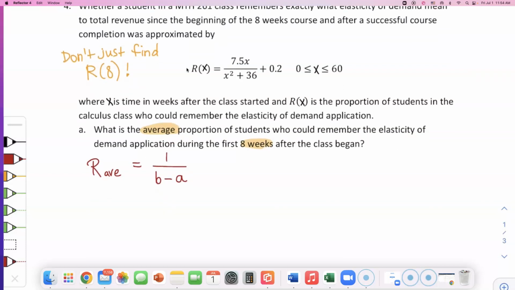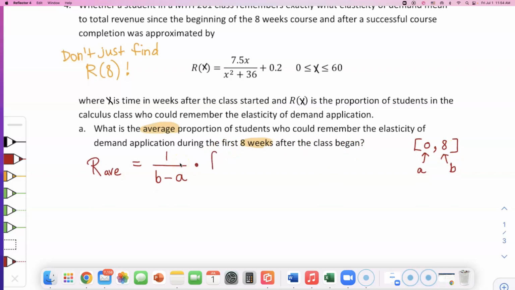We are going from week 0 to the first 8 weeks. So A will be 0 and B will be 8, because we're going from week 0 to week 8, okay? If they wanted us to go all the way up to week 12, then my B would have been 12. After finding that fraction, you will have to multiply it by the integral from A to B of R of X, the function. So that is what you're going to have to do, okay?